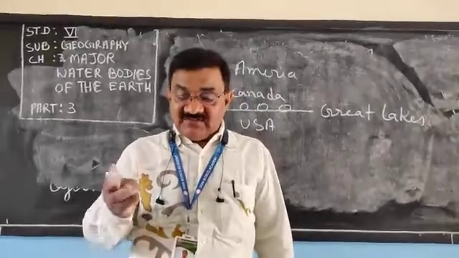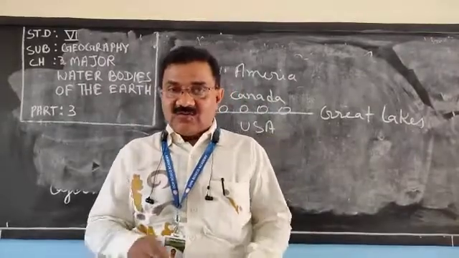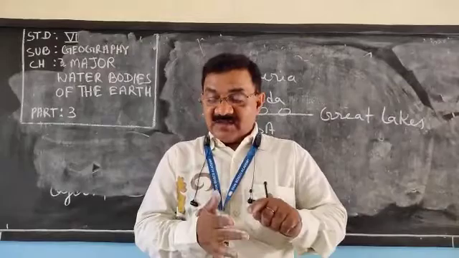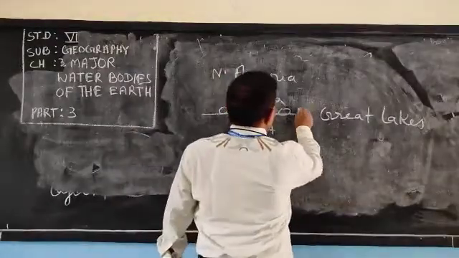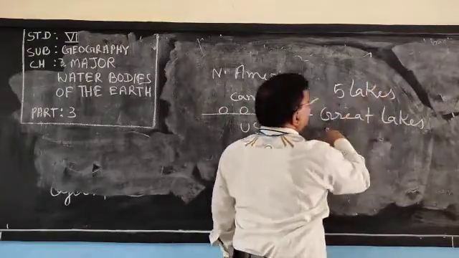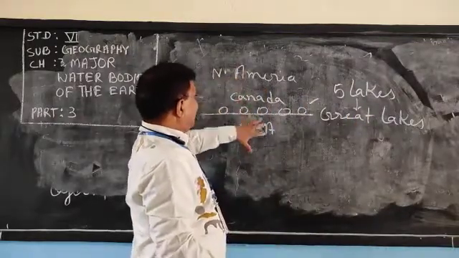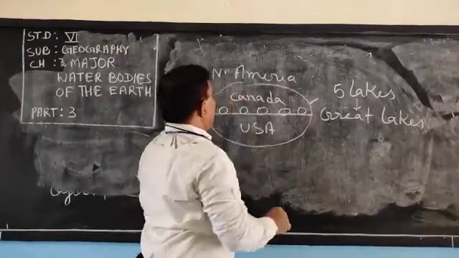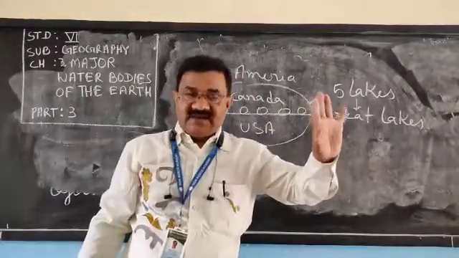Many lakes are there, and those lakes are called the Great Lakes. Lake Superior, Michigan, Huron, Erie, Ontario. It means Superior, Michigan, Huron, Erie, Ontario. 5 lakes are there. And these 5 lakes make the Great Lakes. Where are they? Between Canada and America, United States of America. And where are Canada and USA? In North America. Very clear?